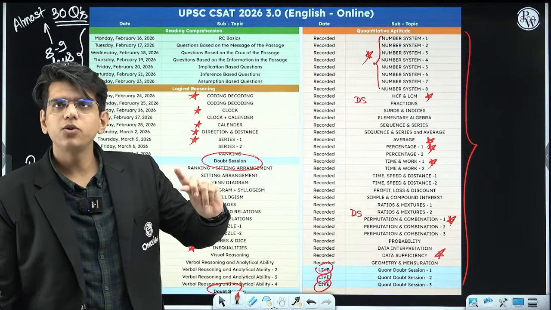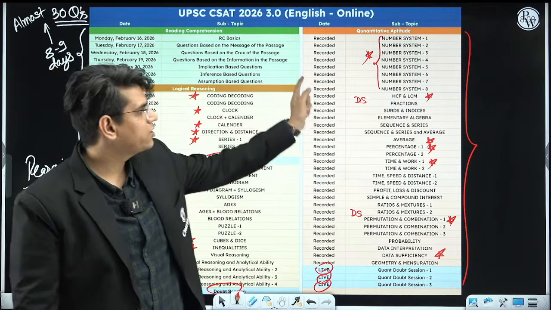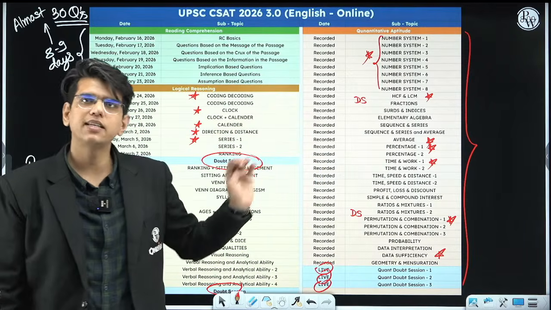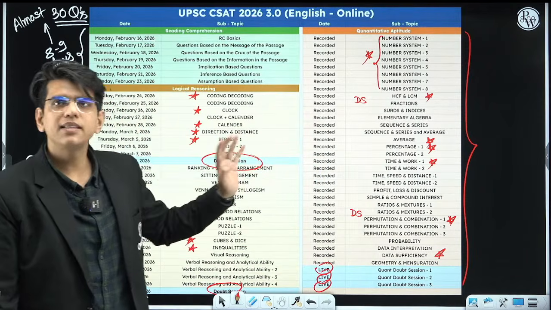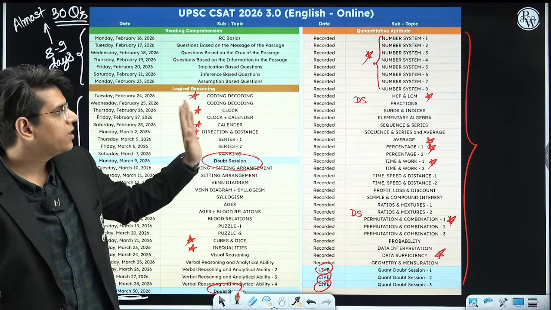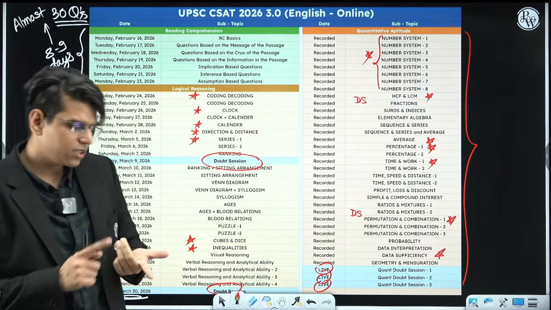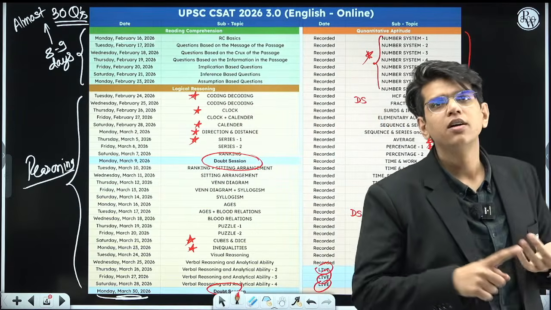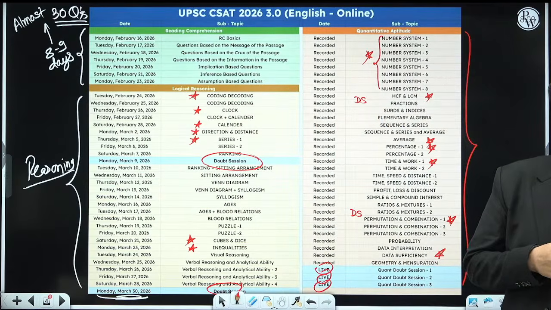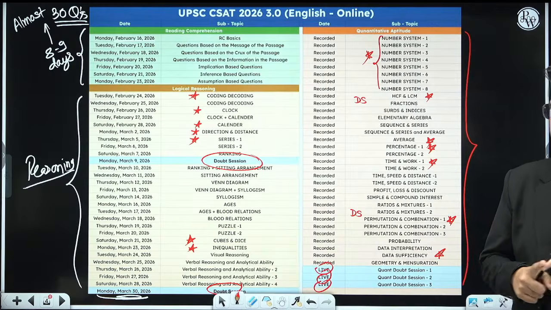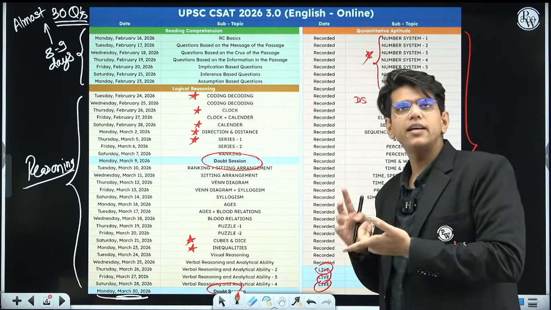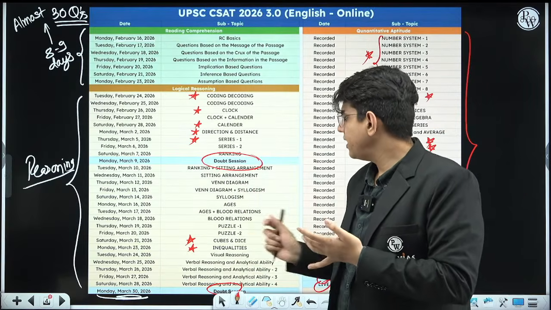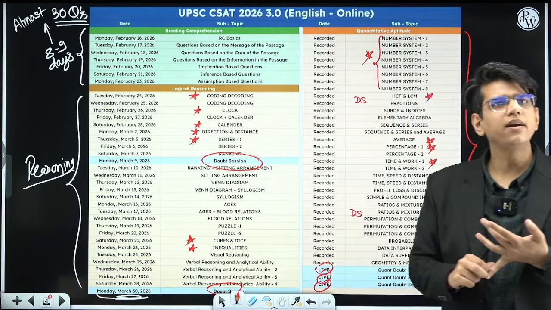Whenever you are starting to cover the topics, first cover these topics because most of your PYQs are coming from these sections. I have marked the important sections for you. So first try to complete number system, average, percentage, time and work, PNC, data sufficiency. In reasoning: coding, decoding, calendar, clock, directions, cubes and dice, and inequalities. These are the important sections.